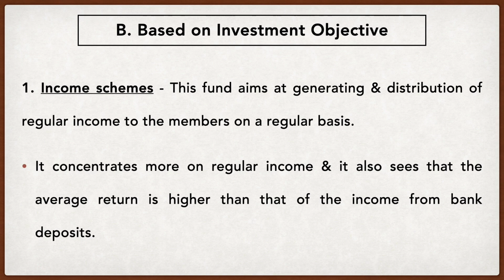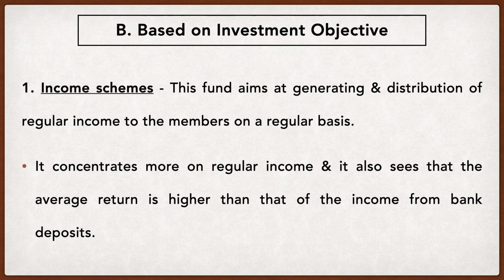Let's say rupees 5 lakh is the corpus capital, and the bank gives you 6% interest. The mutual fund must give a little higher, let's say 6.5%. So the mutual fund aims at giving a higher return compared with a bank deposit.